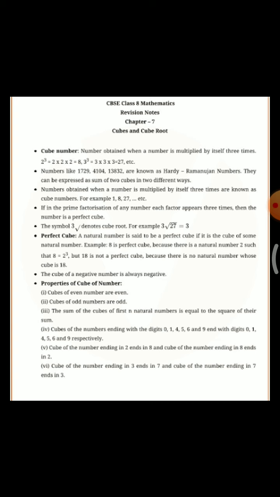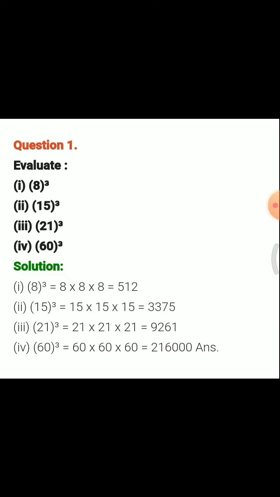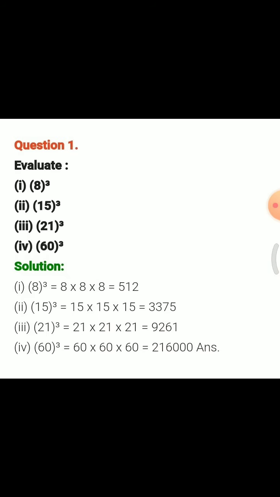Okay guys, so without taking too much time, I am going to start our exercise 4A. First question is evaluate 8 cubed, 15 cubed, 21 cubed, 60 cubed. So you know very well that 8 cubed equals 8 times 8 times 8, 8 eights are 64, 64 times 8 is 512. If that's clear, you do the next question the same way.